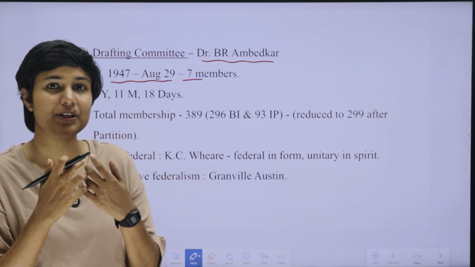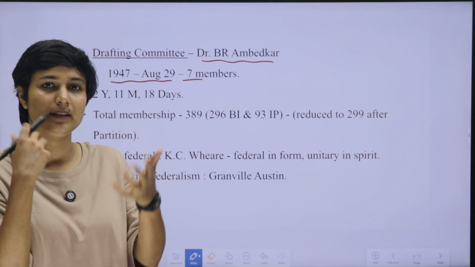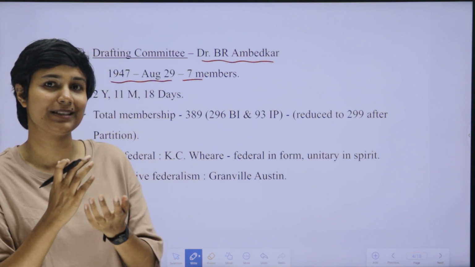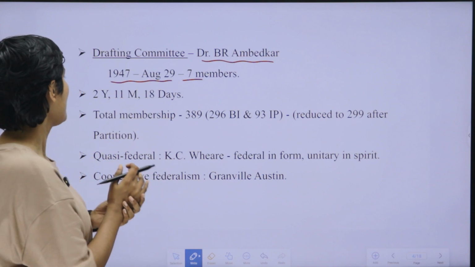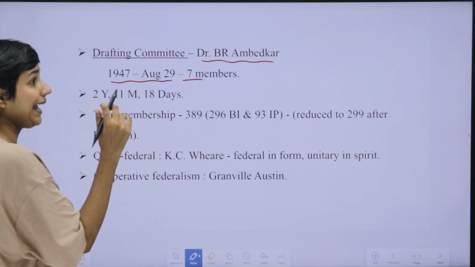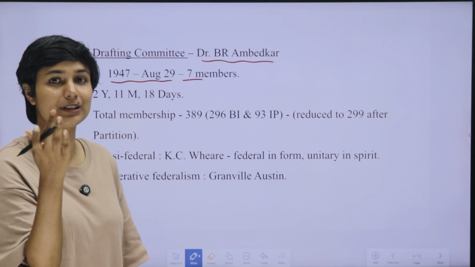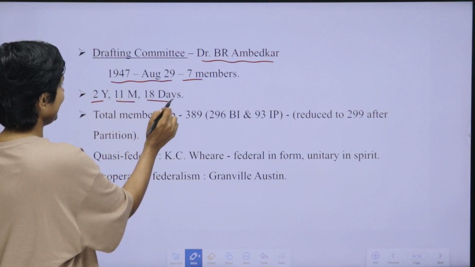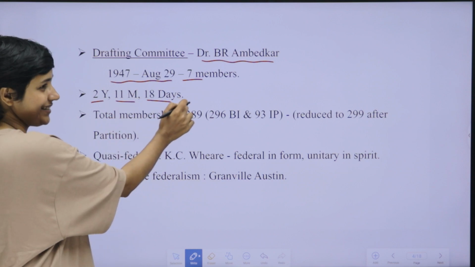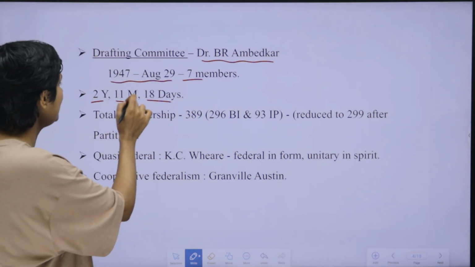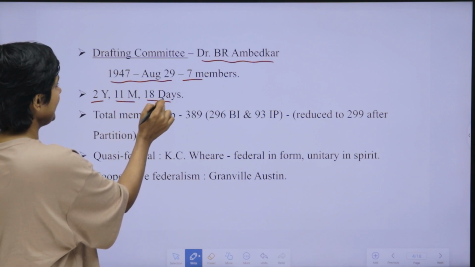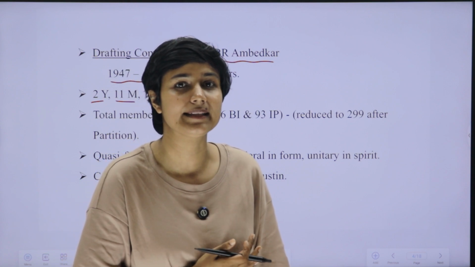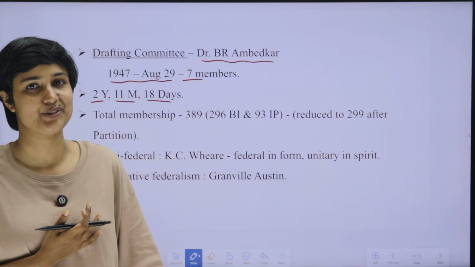They accepted the public opinions from the people and then redrafted, and with that much effort and process, India's constitution was framed. Our next point is, how many days did this Constituent Assembly take for the making of India's constitution? That is 2 years, 11 months and 18 days. About 3 years actually, but we need the exact number. 2 years, 11 months and 18 days is the time duration taken by the Constituent Assembly for the making of India's constitution.